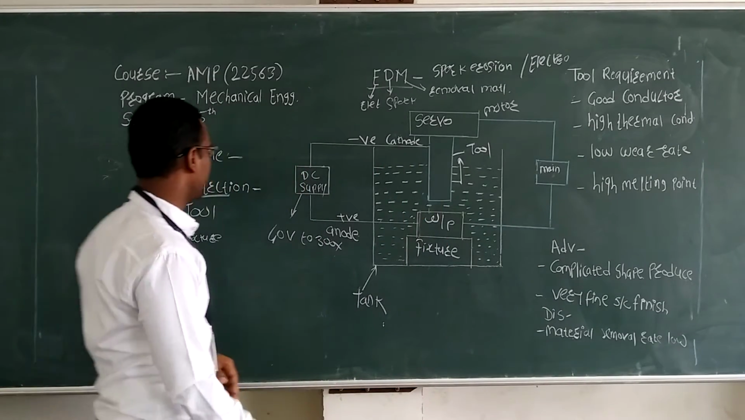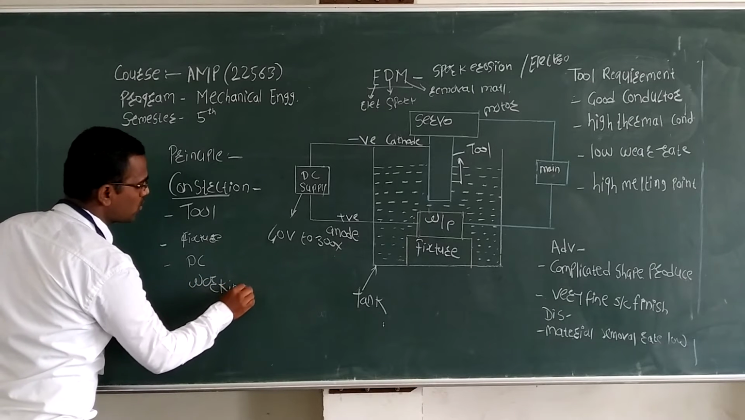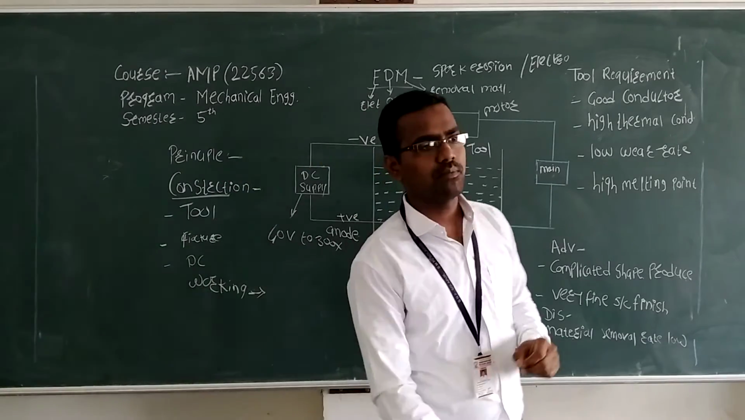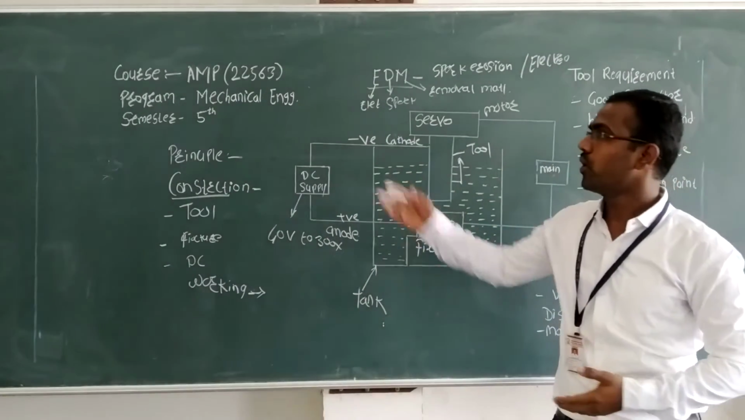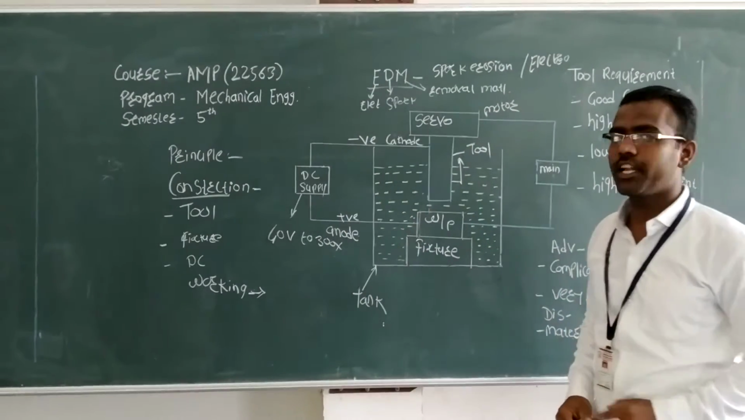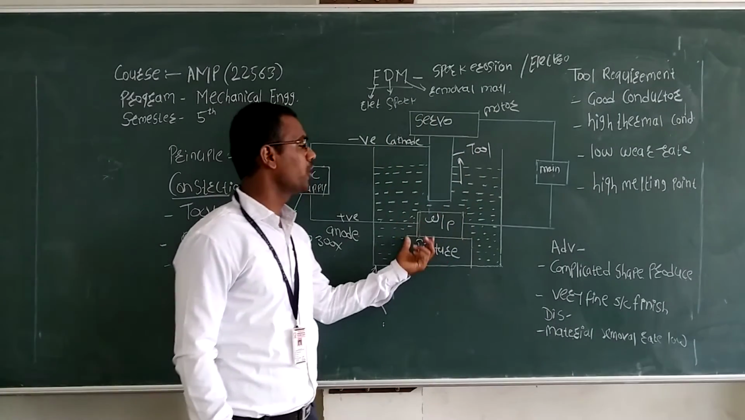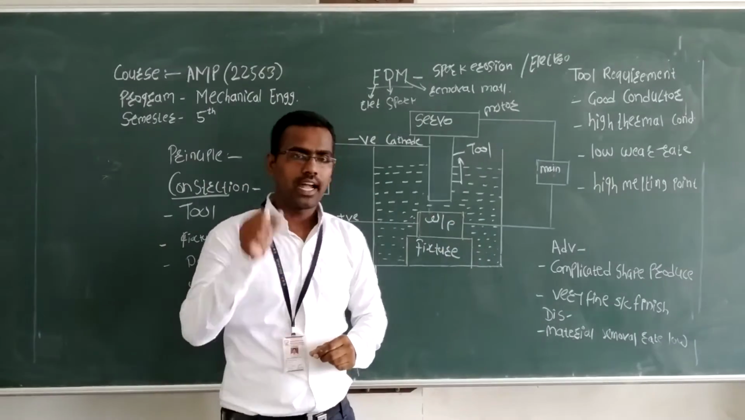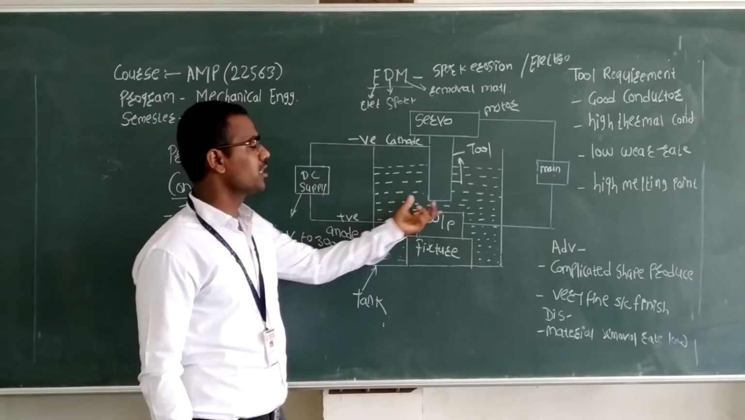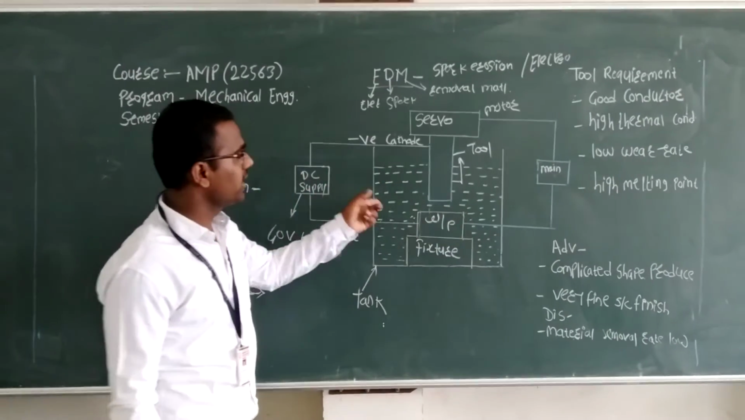Next we will go through the working, that is, how the working process starts. According to the basic principle we have seen, when two electrical contacts, that is, a positive terminal and a negative terminal, come in contact, at that time it creates heat energy, and that heat energy starts to remove the material. That is the basic principle behind electrical discharge machining.